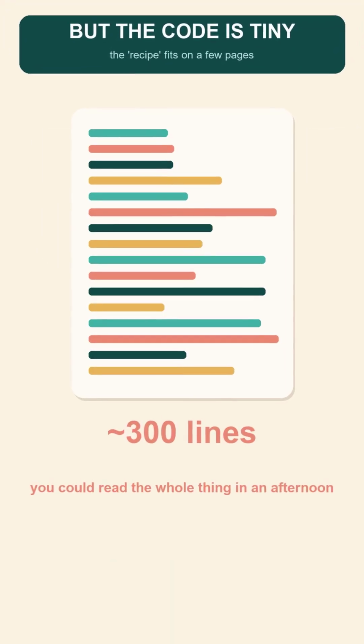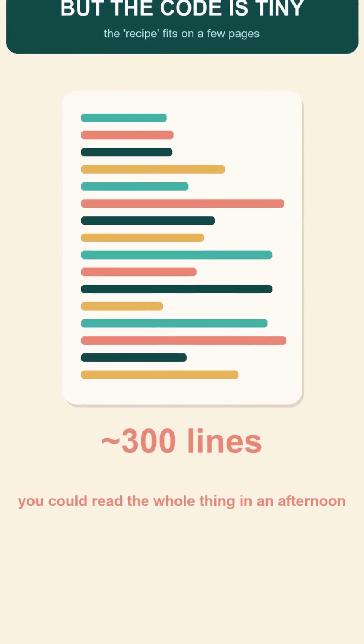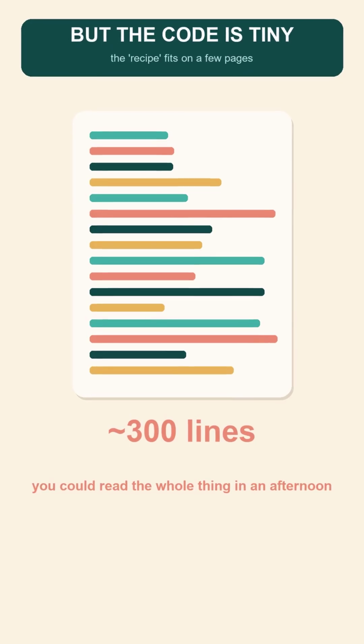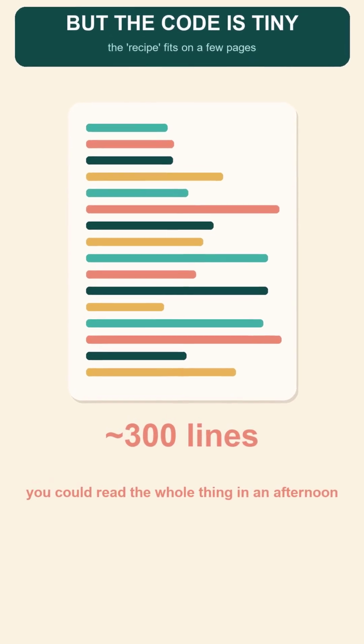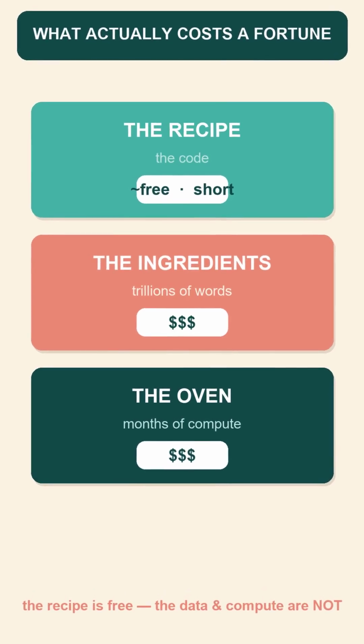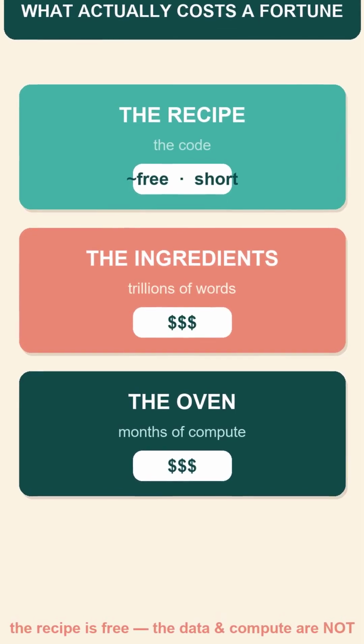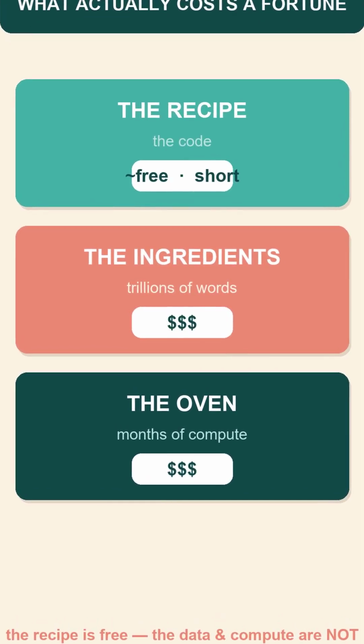And you could write its core in just a few hundred lines of code. You could read the whole thing in an afternoon. People have put the entire design in a single file on the internet for free. So if the recipe is short and free, where on earth do the millions of dollars go? The answer is the two things the recipe does not include: the ingredients and the oven.